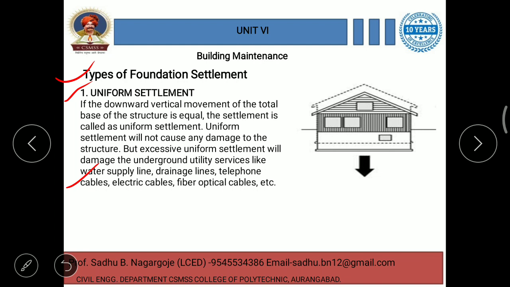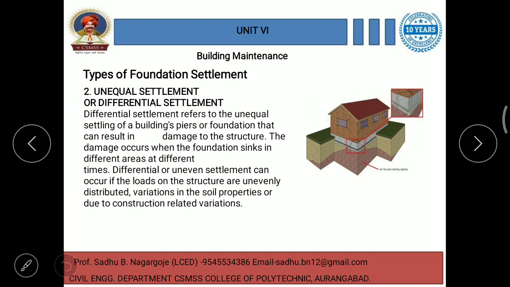Then the second one is unequal settlement or differential settlement. Differential settlement refers to the unequal settling of buildings, piers or foundation that can result in damage to the structure. The damage occurs when the foundation sinks in different areas at different times.